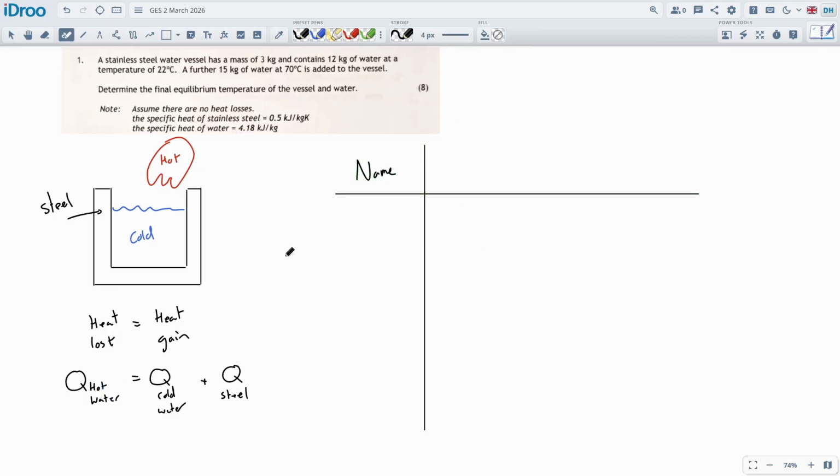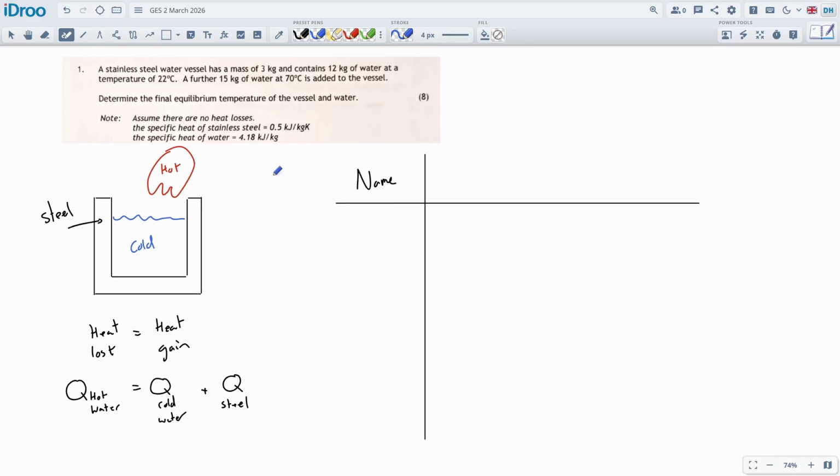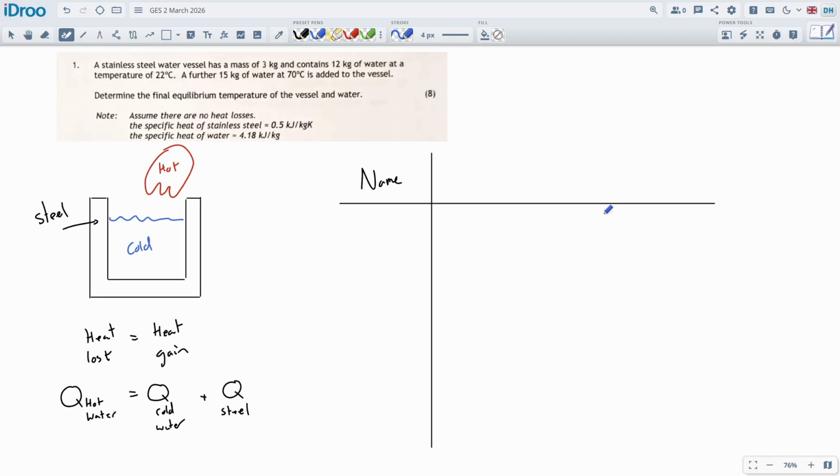Oh no, I've just thought of a way to make this maybe a little bit better, but we'll keep it simple before I start changing things up. Let's just keep it the same way we always did it, and it'll work, right? So Q of the cold water, or let's just call it cold water, sorry. This would be cold water. We also got the steel shell, the steel container, and then we got the hot water.